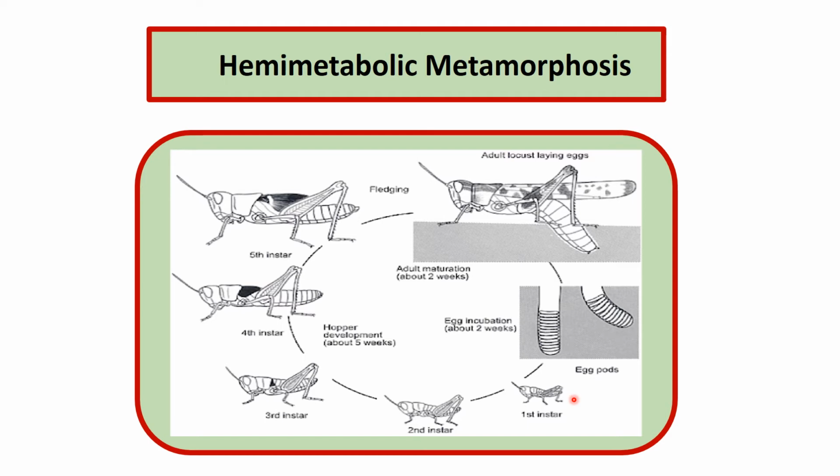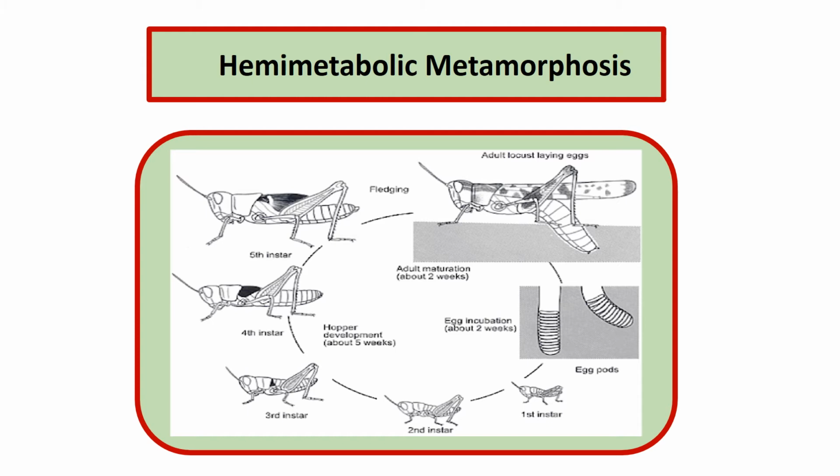The nymph resembles the adult in body form, type of mouth parts, and possession of compound eyes. The nymph gradually changes into the adult when its appendages, mouth parts, antennae, and legs grow directly into those of the adult. Wings develop gradually as external outgrowths of the thorax.